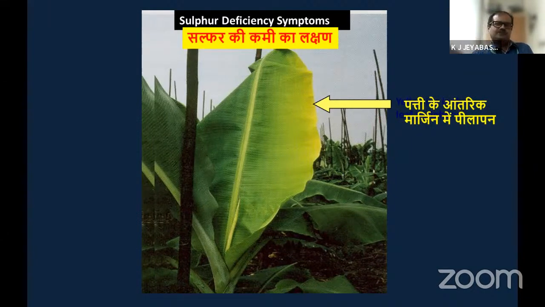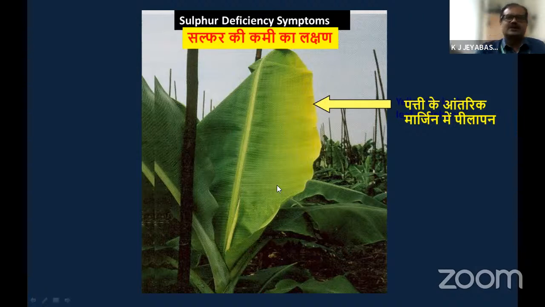Sulfur deficiency, how is it? You see, this is the newly opened leaf. It has just now opened, and this is the inner margin. This is the outer margin. In the inner margin, there is a lack of chlorophyll. You can see, if you move this, I will move the cursor, it is moving from this side. That yellow tint is gradually decreasing and dark coloration is taking place. So the outermost region of the newly opened leaf will look yellow, with a gradual decrease in yellow coloration and an increase in green coloration towards the inner leaf margin.